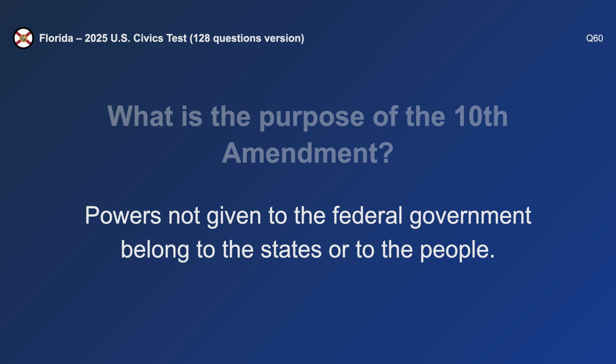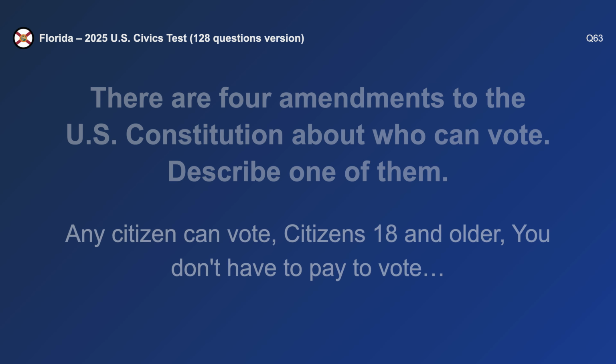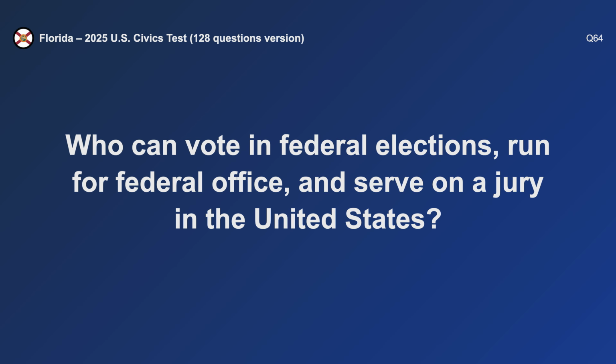Powers not given to the federal government belong to the states or to the people. There are 4 amendments to the U.S. Constitution about who can vote. Describe one of them. Any citizen can vote. Who can vote in federal elections, run for federal office, and serve on a jury in the United States?